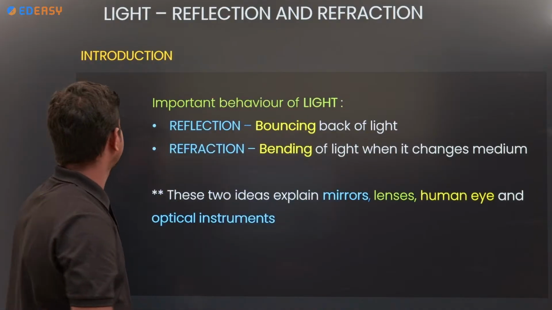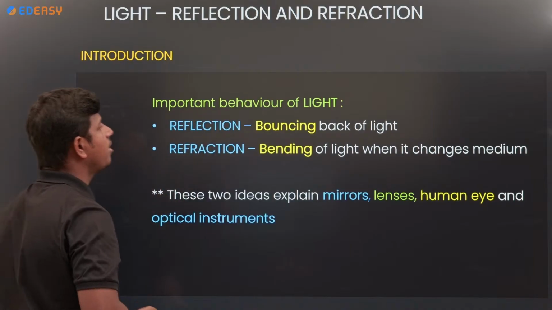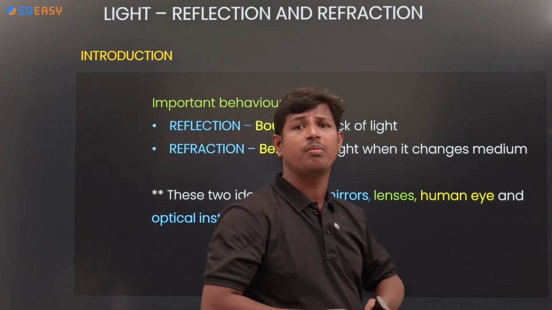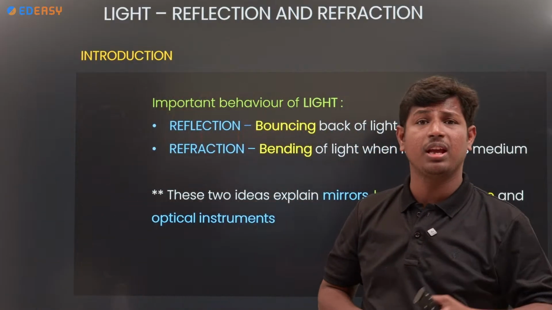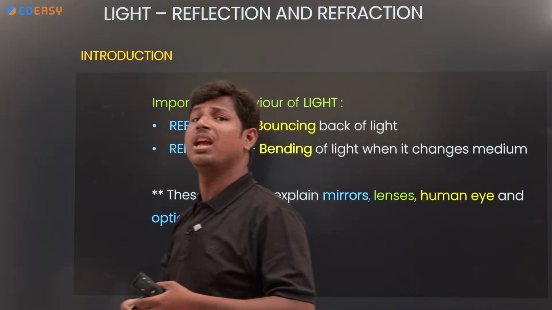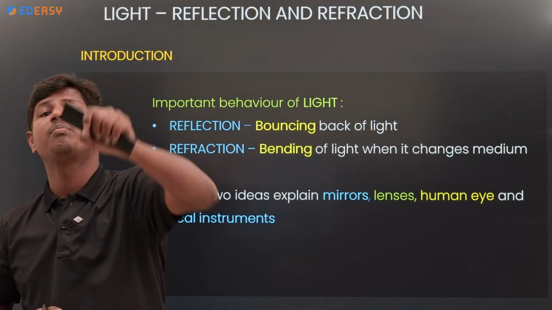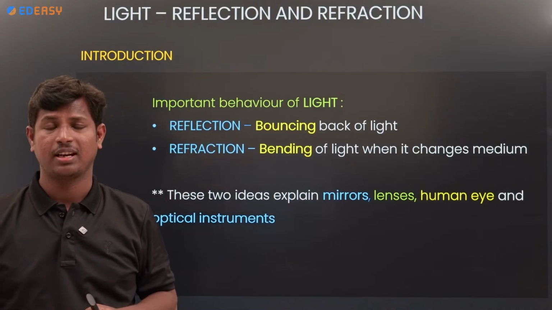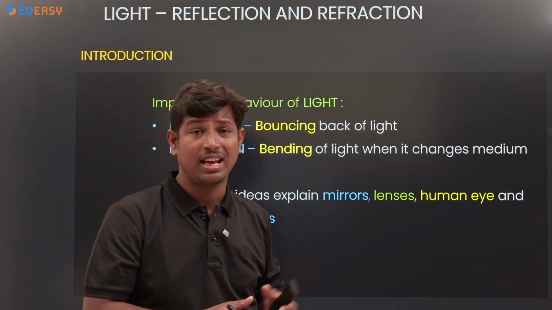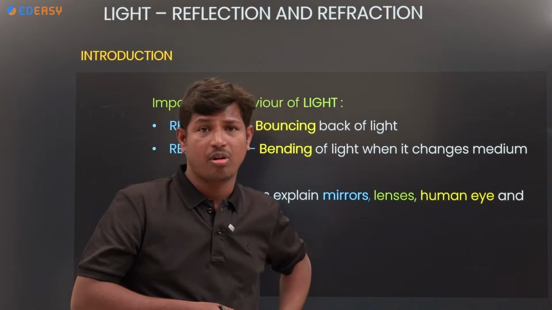Next, the behavior of light. What type of behavior does light have? Light has rectilinear propagation.